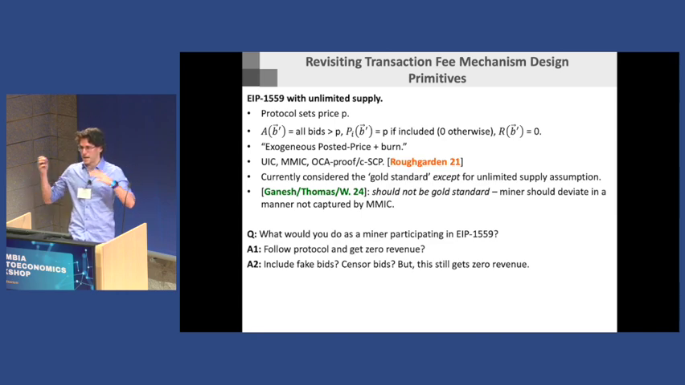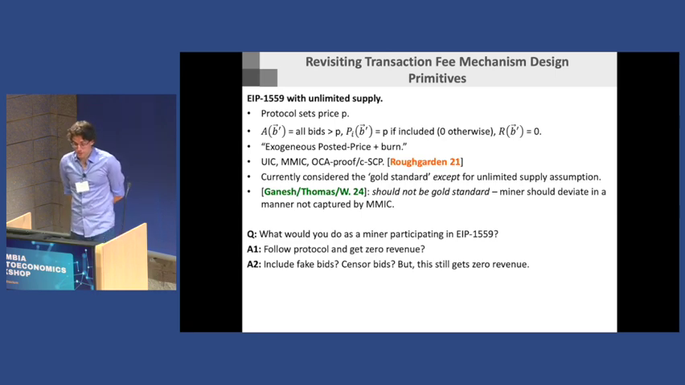So that the answer is not, oh, well, MEV messes everything up. I want to take the model literally. There's just a bunch of bids. It's simple transactions. And what would you do? One thing you might tell me is, well, I can follow the protocol and get zero revenue. So I'd say, OK, that's one option.